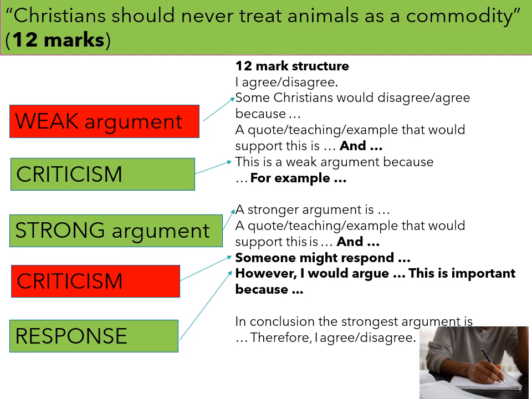Okay, so we're going to look at this question about treating animals as a commodity. And what I want you to understand is how the 12-mark structure with its sentence starters that you have in the front of your book works and how that helps you to write a high quality 12-mark answer. And on the left, I've outlined how you choose the arguments from the evaluation sheet and order them so that when you put them into the 12-mark structure, you're getting a clear overall argument with a high level of evaluation.